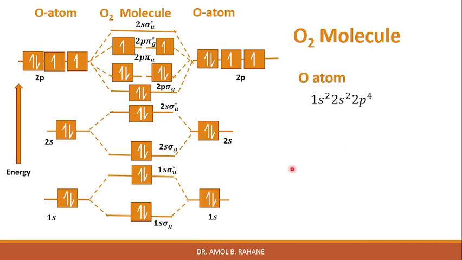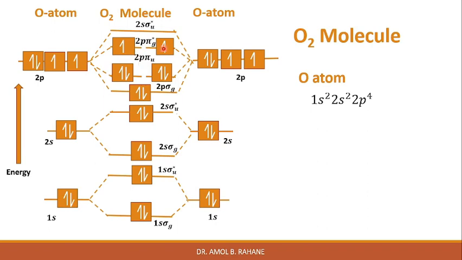In the case of the O2 molecule, each atom has 1 electron more than the nitrogen atom, and clearly the lowest orbital available for the extra electrons is the antibonding 2p pi g orbital. The 2 electrons in this orbital effectively cancel the bonding contribution of a pair in the 2p pi u orbital.